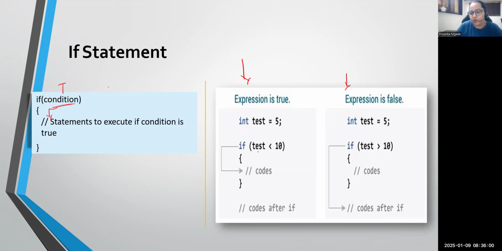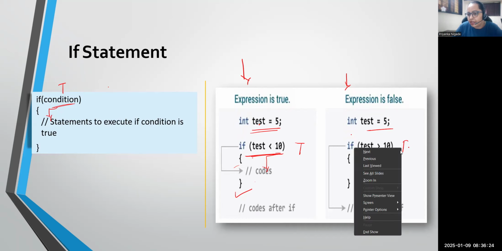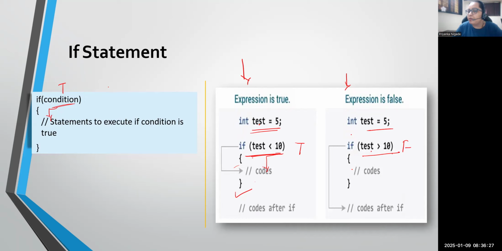See the examples. Suppose here test is equal to 5 and we are testing if test is less than 10, then only it will be true. So absolutely 5 is less than 10 at this moment, so the condition is true. Then control comes inside and you will see that result. But suppose now test is 5 and I have put the condition 5 is greater than 10, which is a false condition. Whenever this condition is false, it will never come inside. Control will directly come outside that particular block. So this is called simple if. Only when your condition is true will simple if be executed.